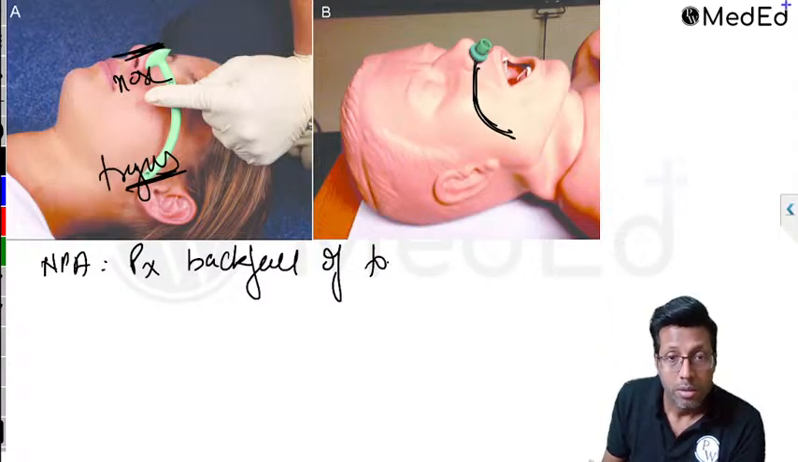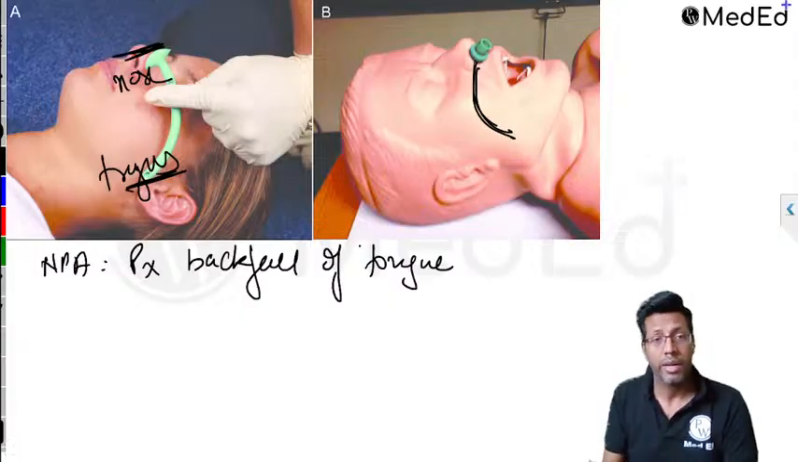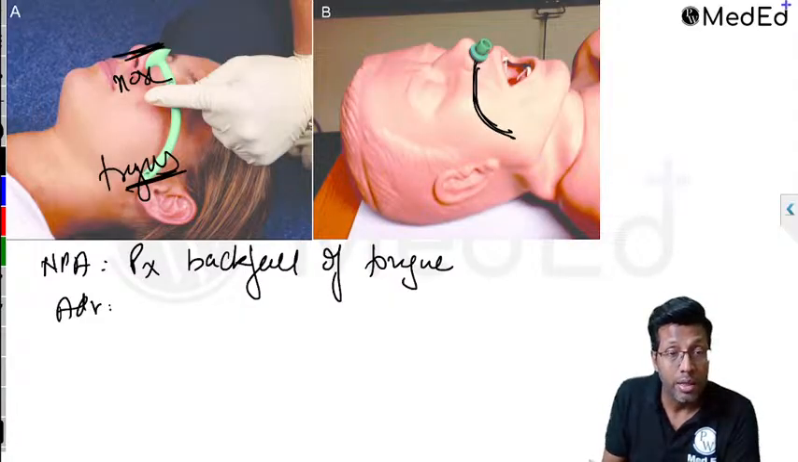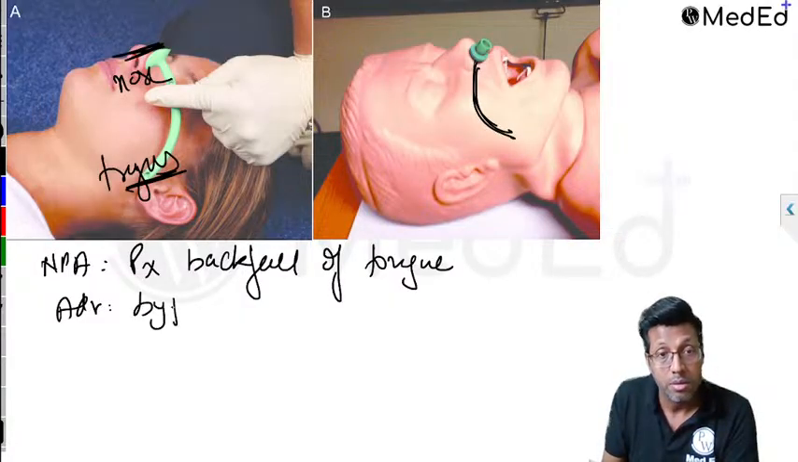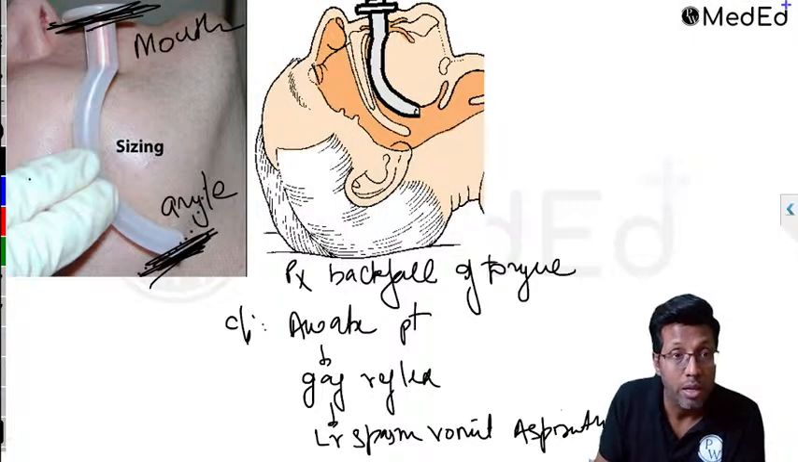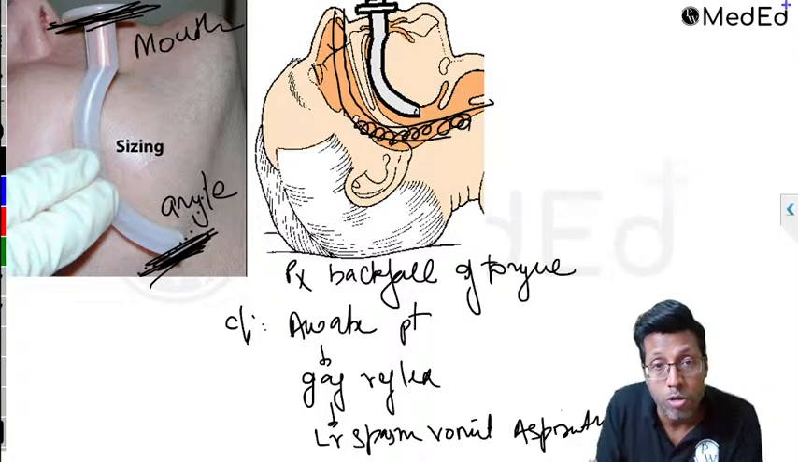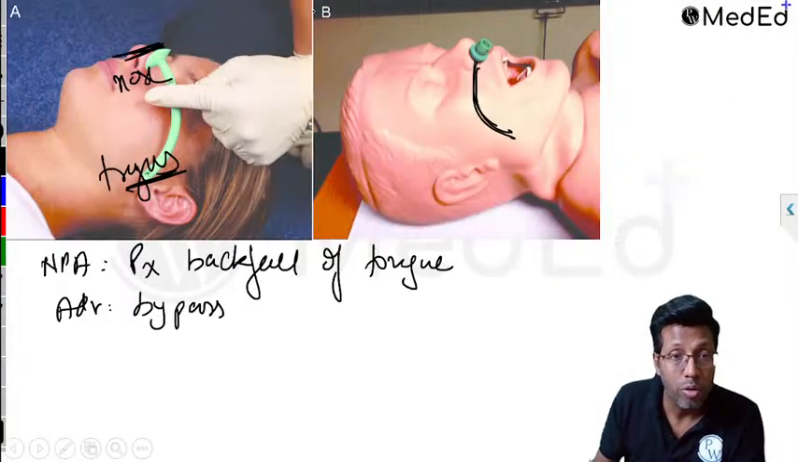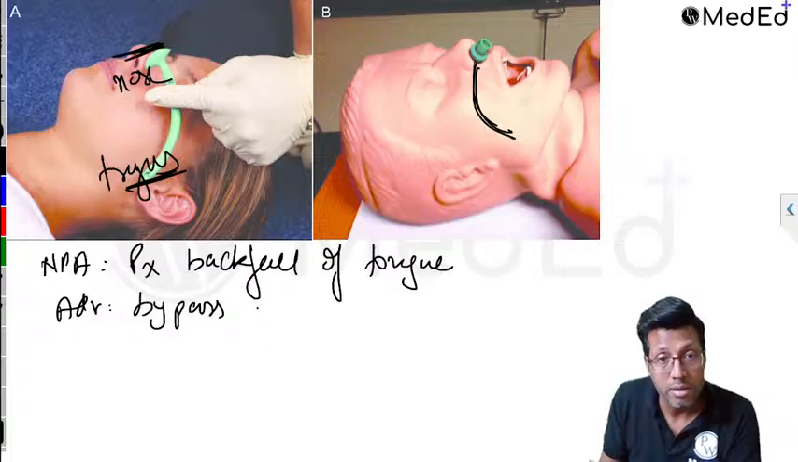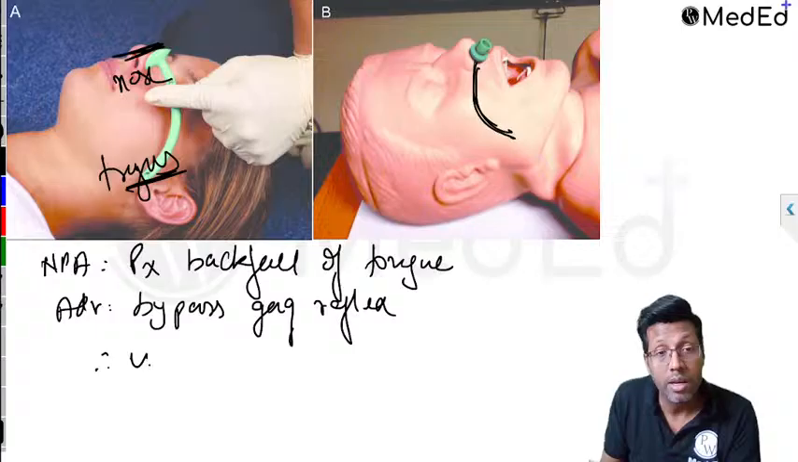Prevents backfall of the tongue. Nasopharyngeal airway: the biggest advantage is that it bypasses the gag reflex, because it is going from behind. So the nasopharyngeal airway is basically going from the nose, so it bypasses the gag reflex. This is the nasopharyngeal airway. It also prevents the backfall of the tongue, but it goes from the nose. Therefore, it bypasses the gag reflex, and therefore it can be used in an awake patient.